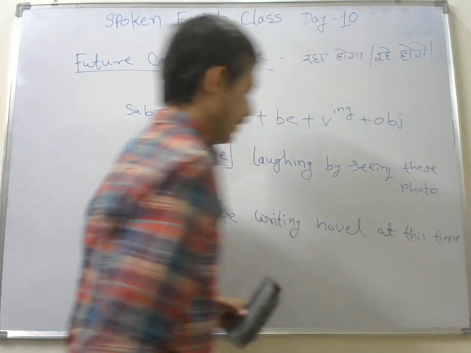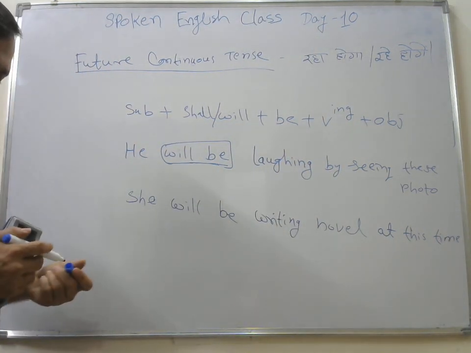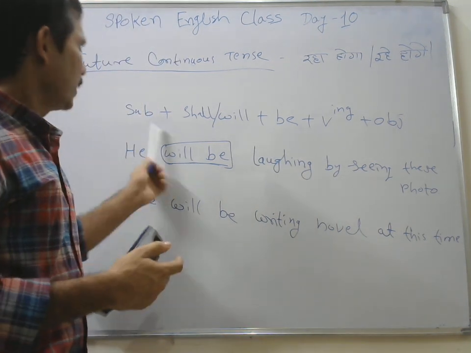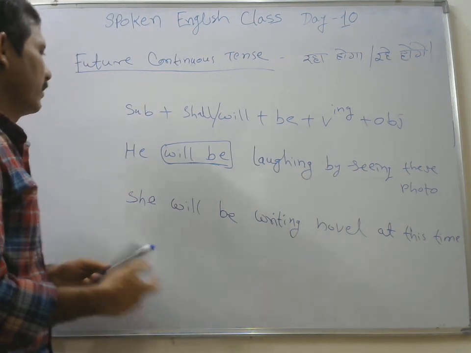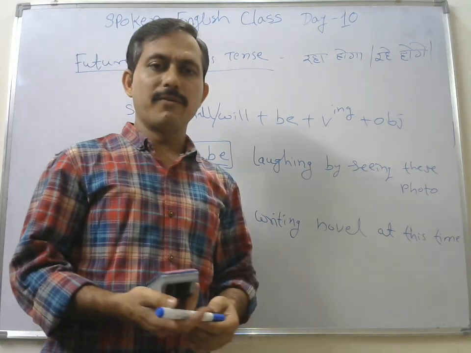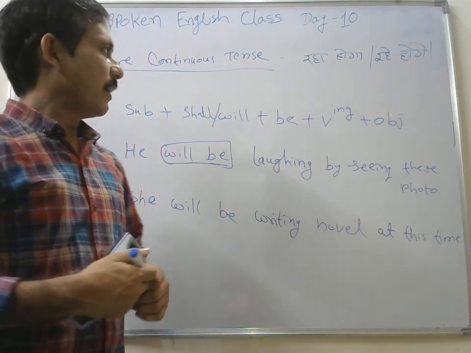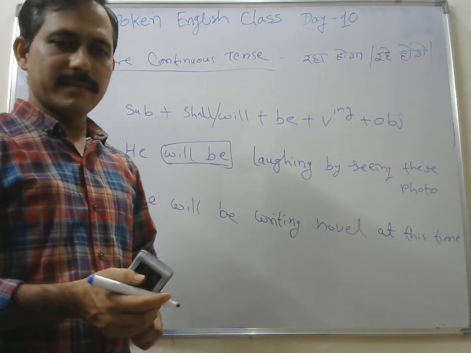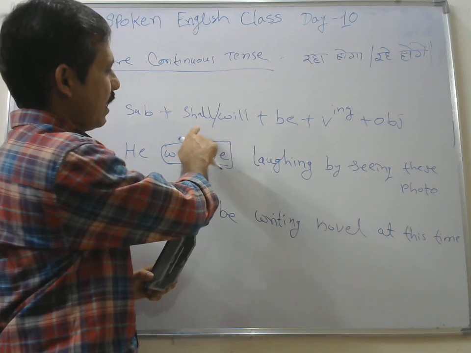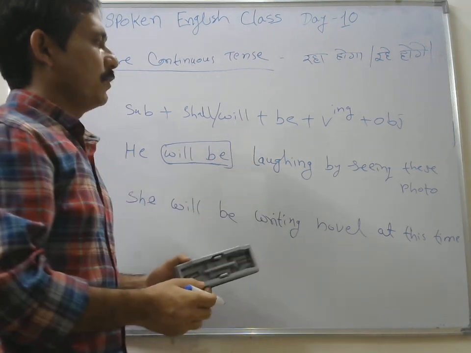इस समय वो क्या कर रही होगी? She will be writing novel. Huh, friend? She will be writing novel. So these were some examples of future continuous tense. In the same way, we have completed your negative sentences as well as interrogative sentences, right? In the negative sentences, after the shall and will, not will be used.